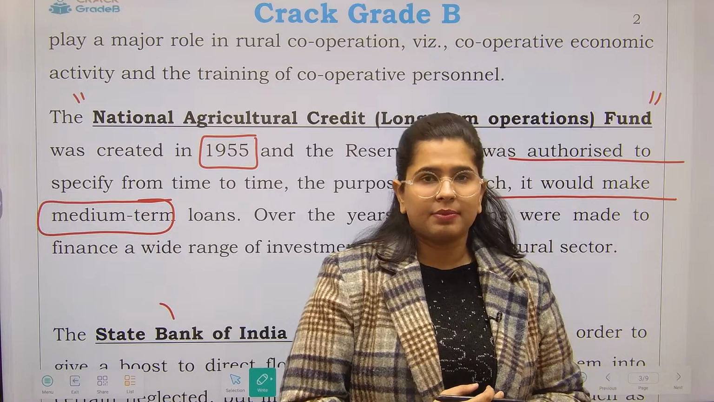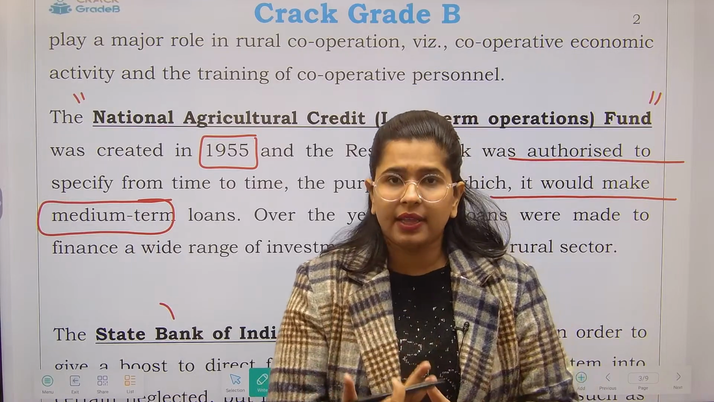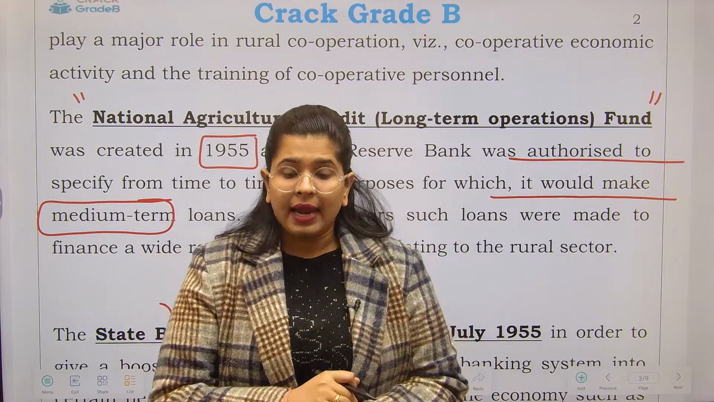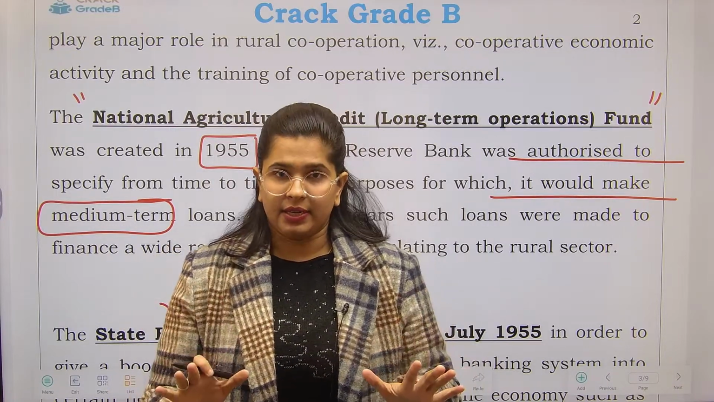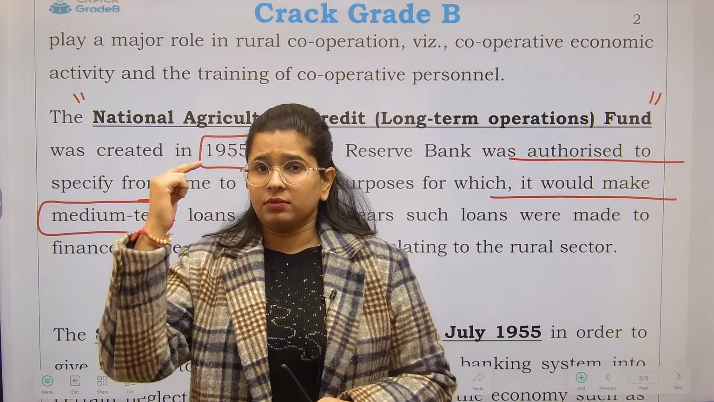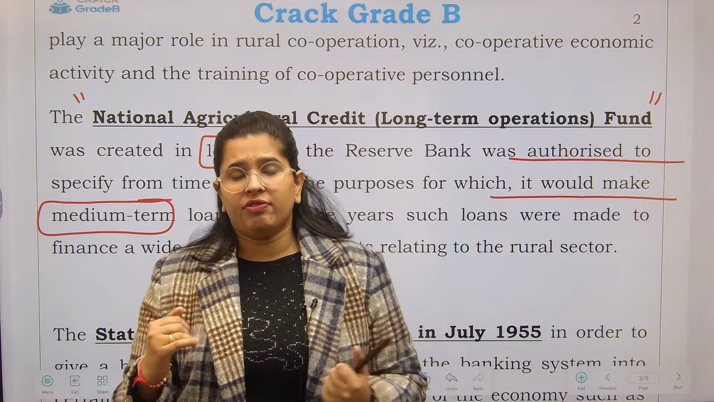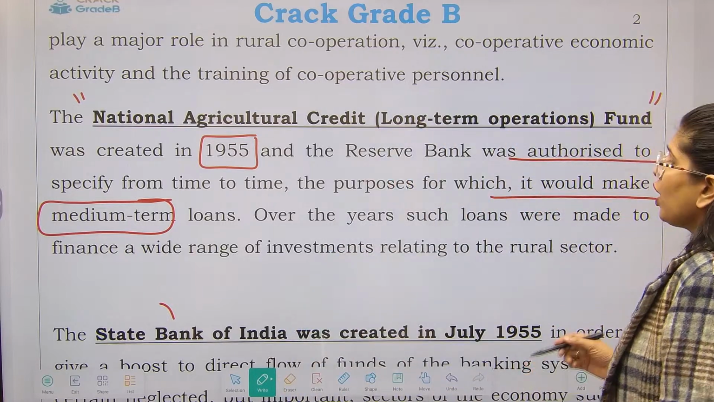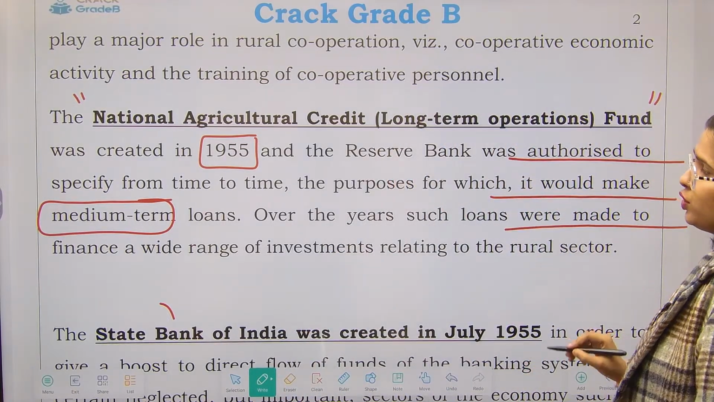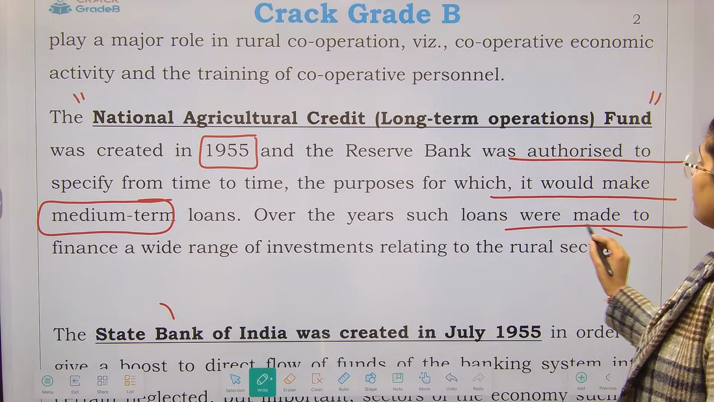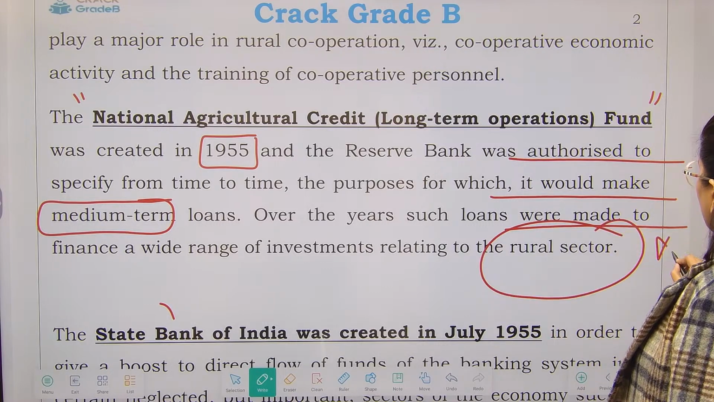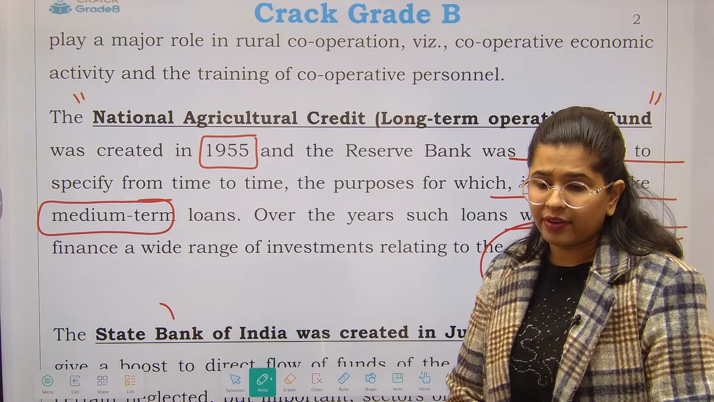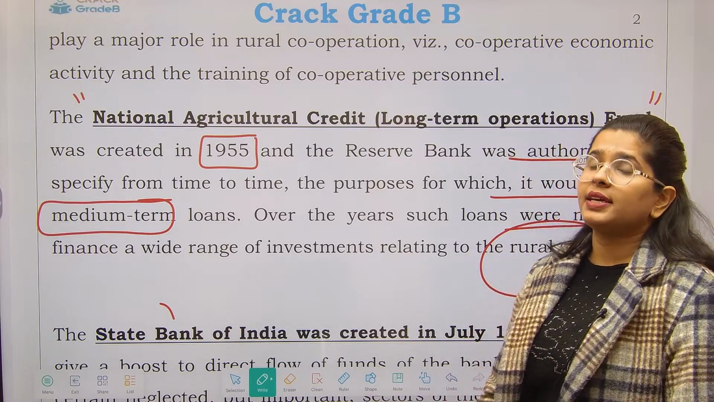So यहाँ पे medium term के लिए जो है loans दिए जा रहे थे. For what purposes loans would be provided or the credit would be provided, it would depend on RBI. ठीक है, that means the purposes for which this particular fund could have been used, it could have been told by the RBI only. Over the years, such loans were made to finance a wide range of investments related to the rural sector. So again, we have to remember that National Agricultural Credit Fund was formulated in the year 1955.